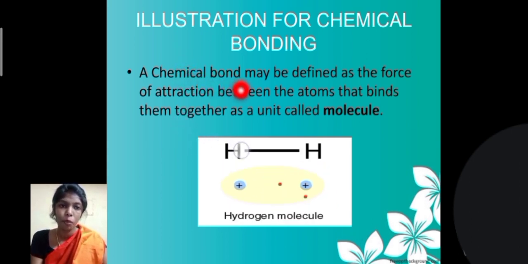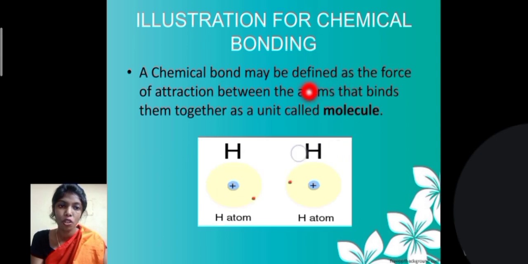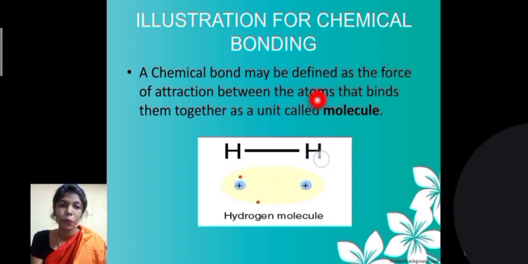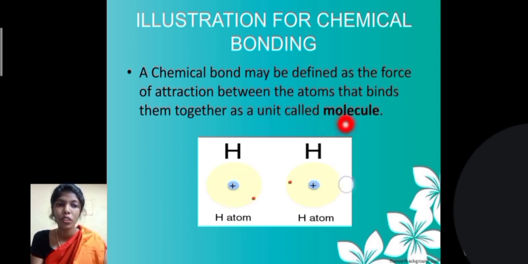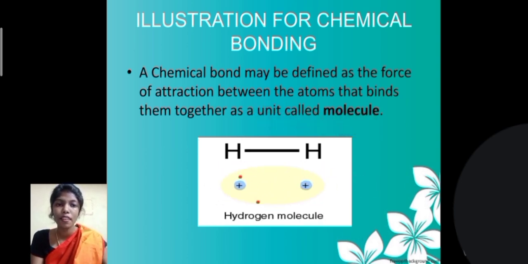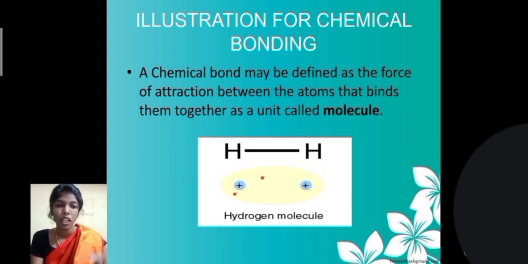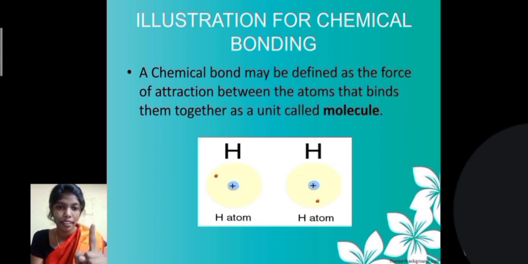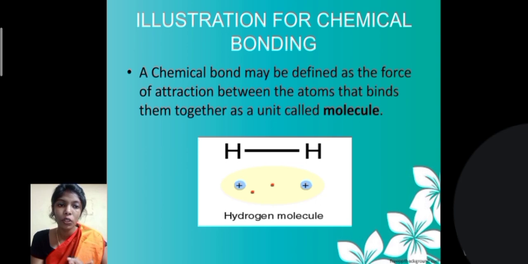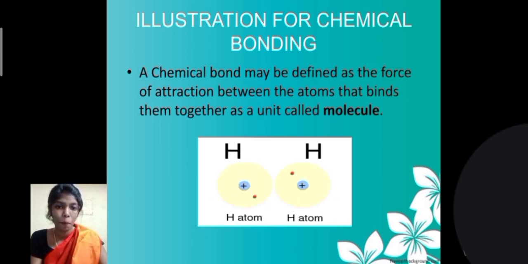A chemical bond may be defined as the force of attraction between atoms that binds them together as a unit called a molecule. So there is a force of attraction which brings the atoms together, which forms a molecule. If the hydrogen is separate, it is called a hydrogen atom, but if it is combined together, it is called a hydrogen molecule.